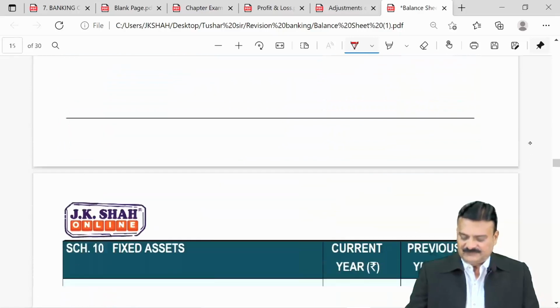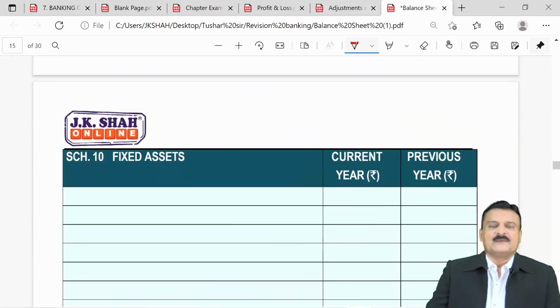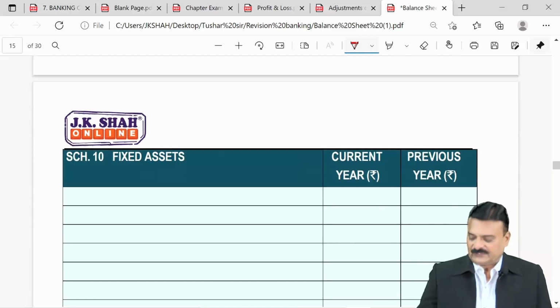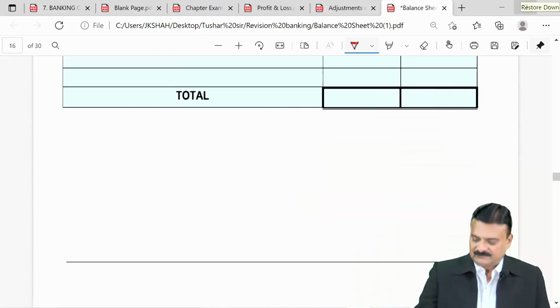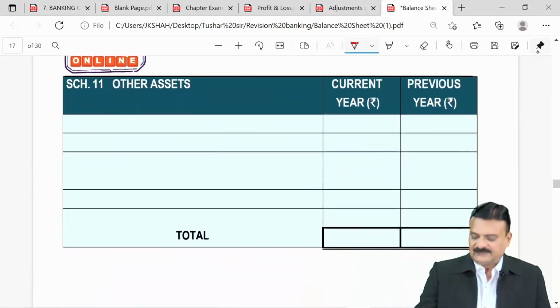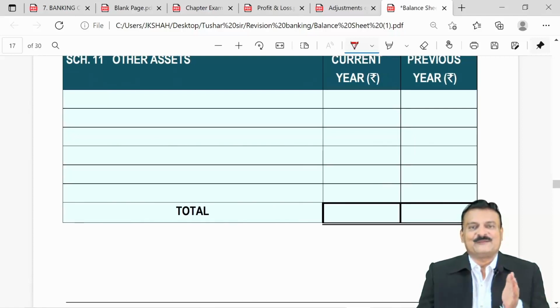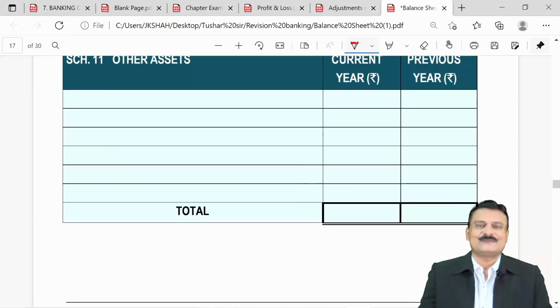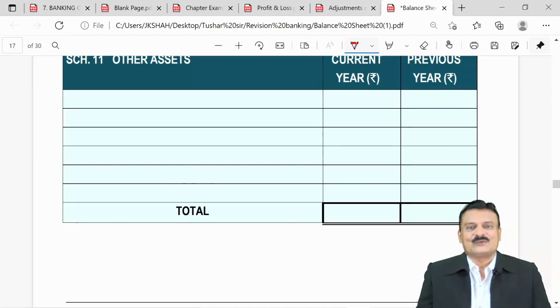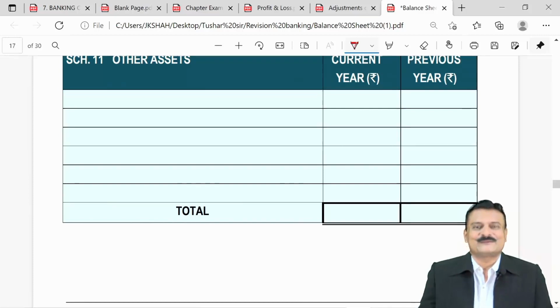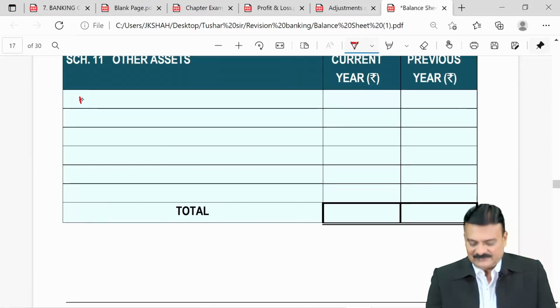Schedule 10 is fixed assets, a simple one. It has to be shown as cost, accumulated depreciation and WDV. Schedule 11 is other assets. Examples of other assets are inter-branch adjustment having a debit balance, where the branch which has given money to another branch has to receive it, interest accrued on advances, and interest accrued on investments. One more can come here, and that is non-banking assets.